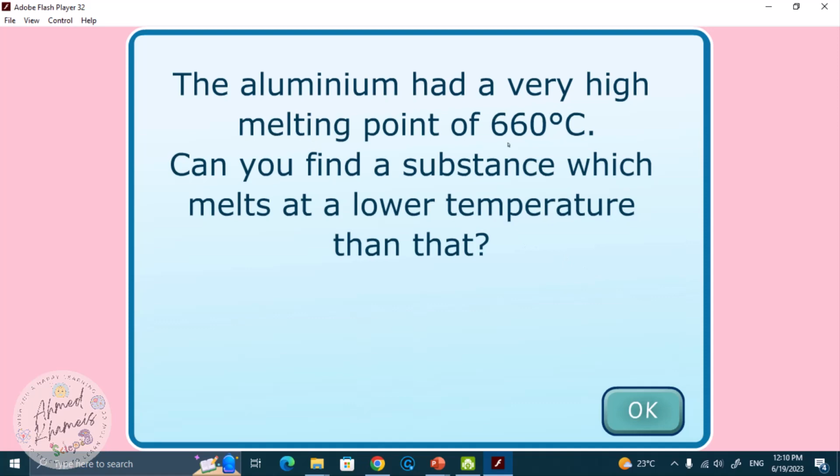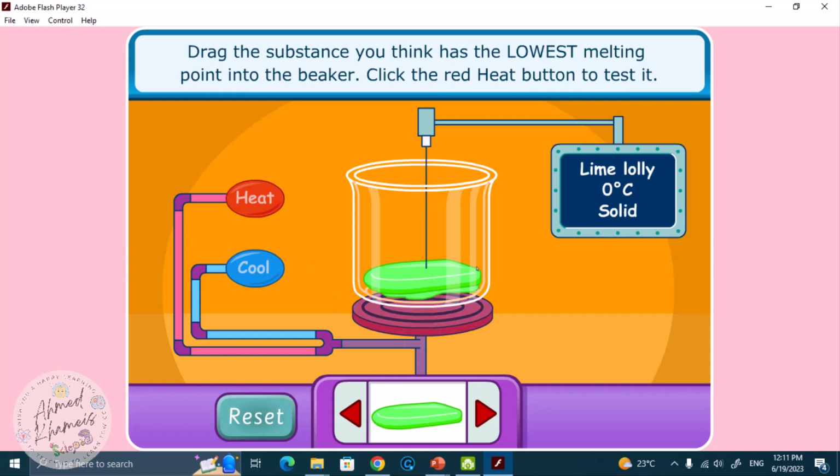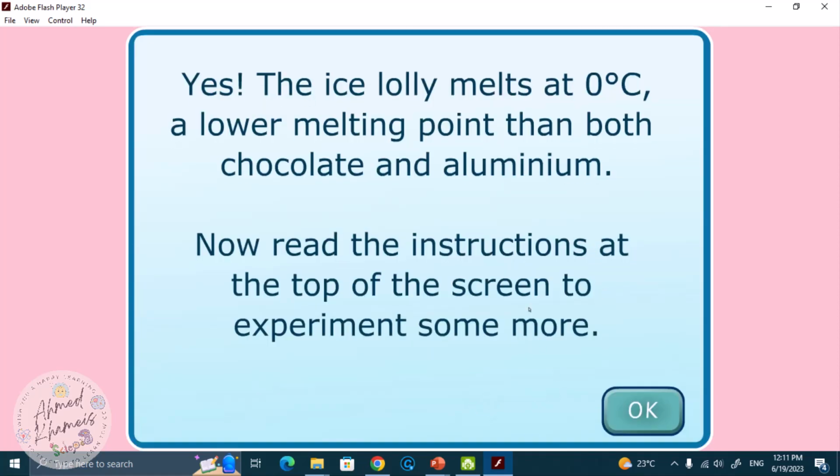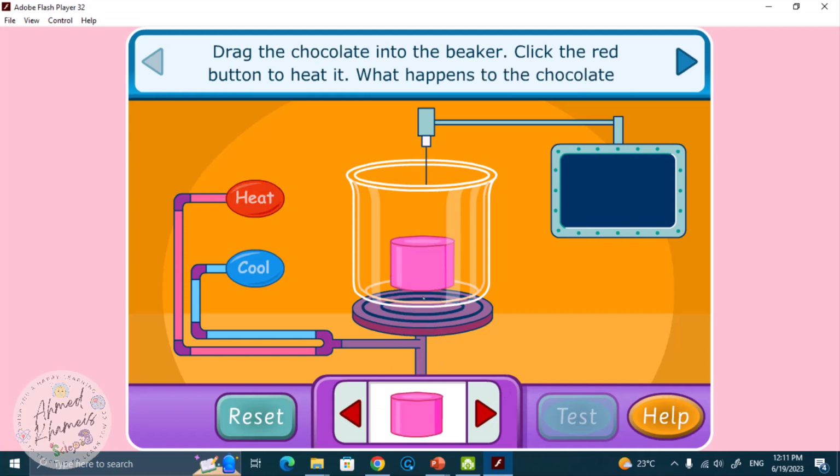Aluminum has a very high melting point, 660 degrees Celsius. Let's try ice, we will heat it, it melts at 0 degrees Celsius. So the ice melts at 0 degrees Celsius, a lower melting point than both chocolate and aluminum. The wax has a 60 degrees Celsius melting point.